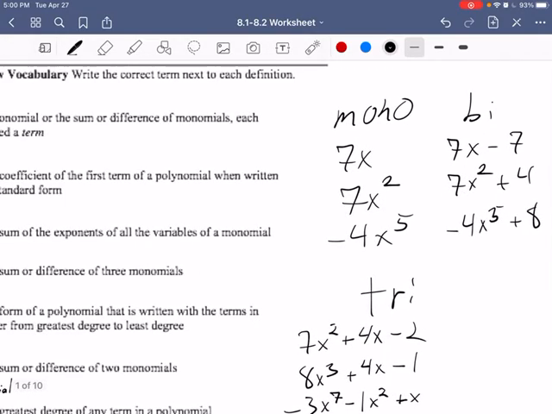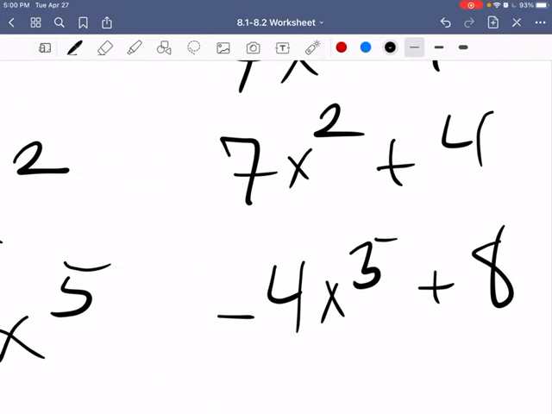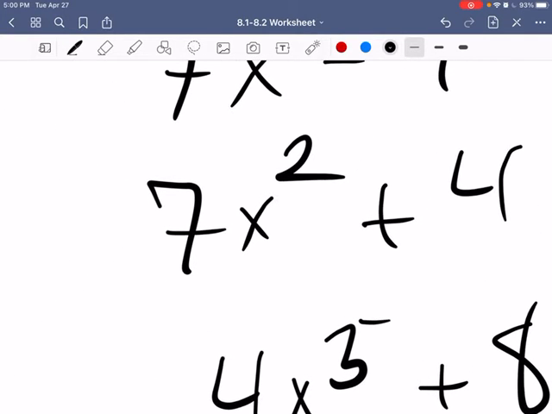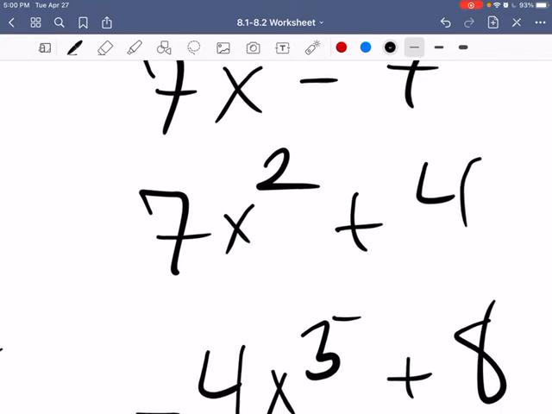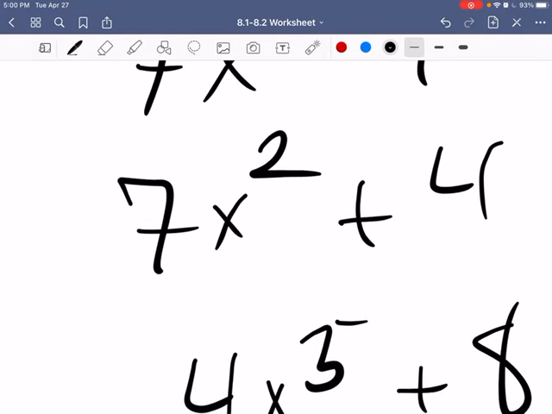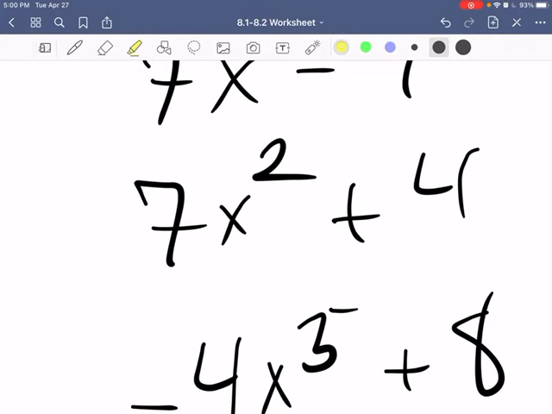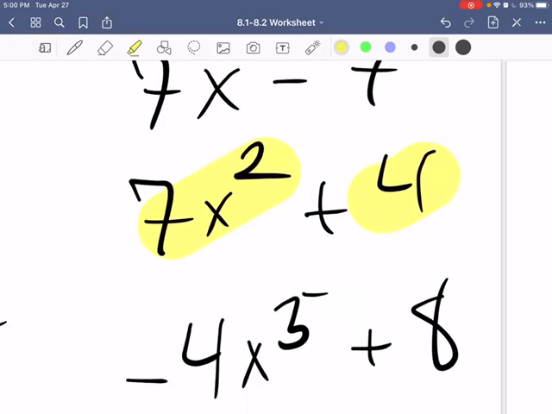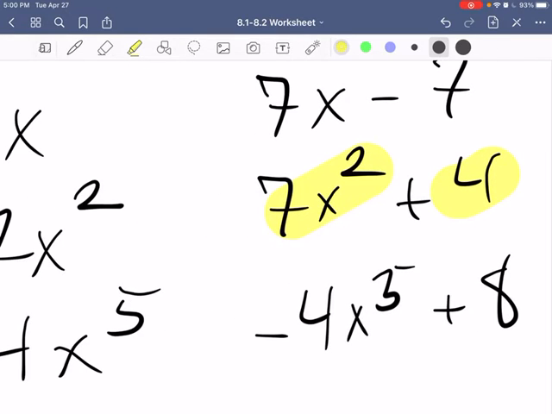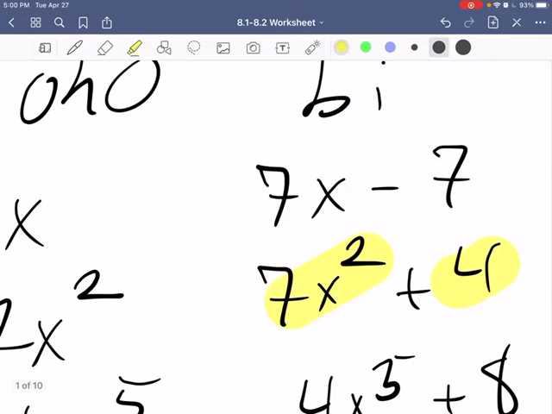So the highest ranking exponent, you see how 7x squared comes before the 4, because that's in standard form. So the highest ranking order, or the largest exponent, comes first. That's why 7x would come before something without a variable or an exponent.